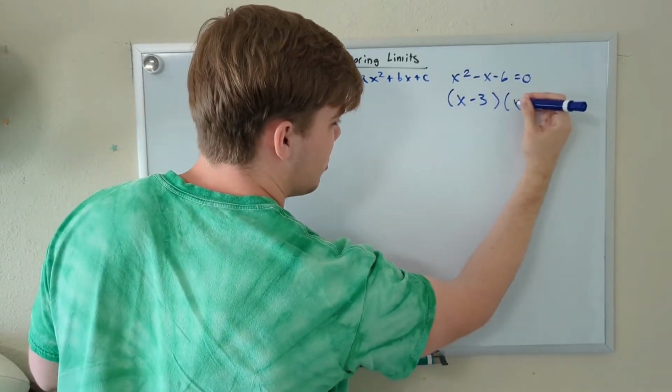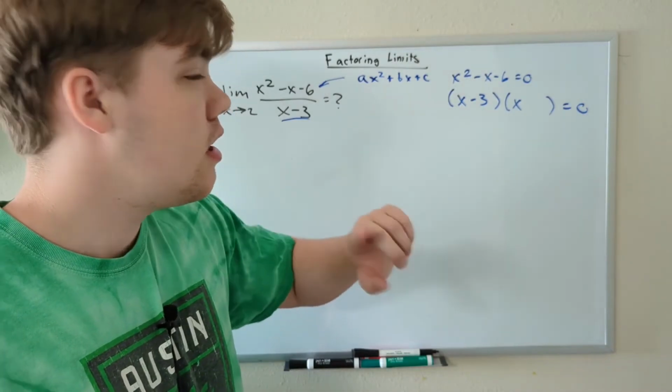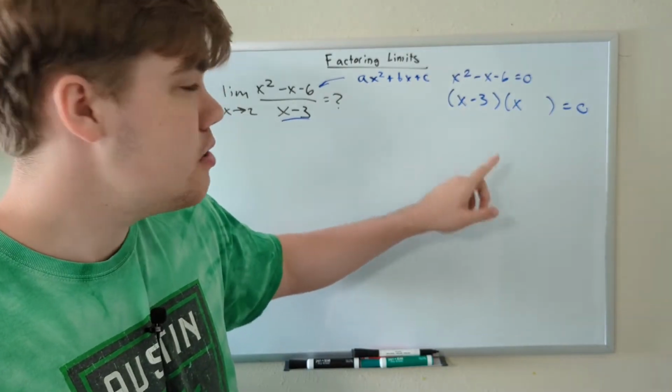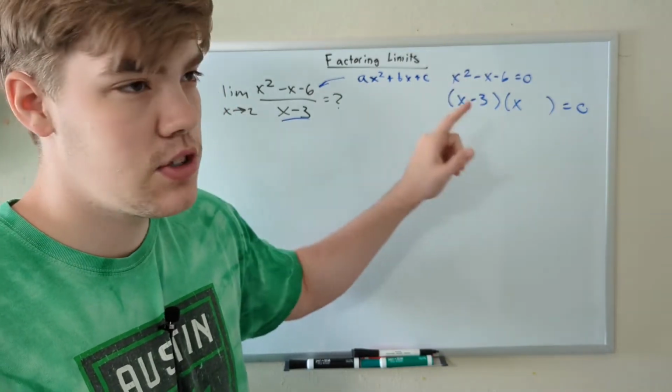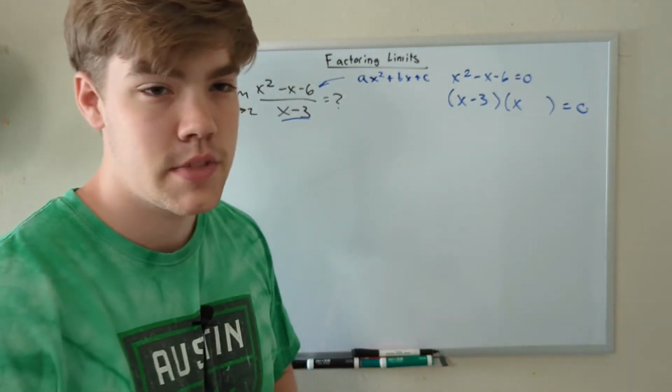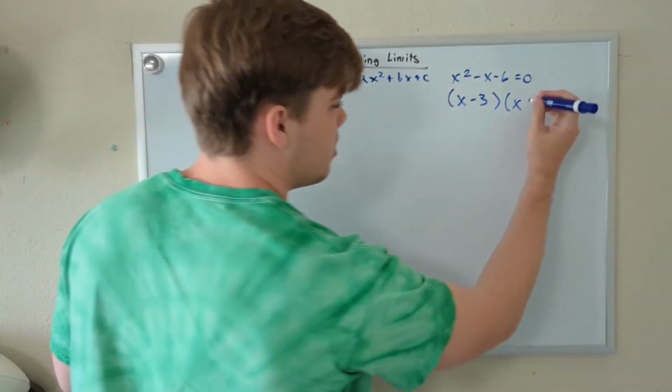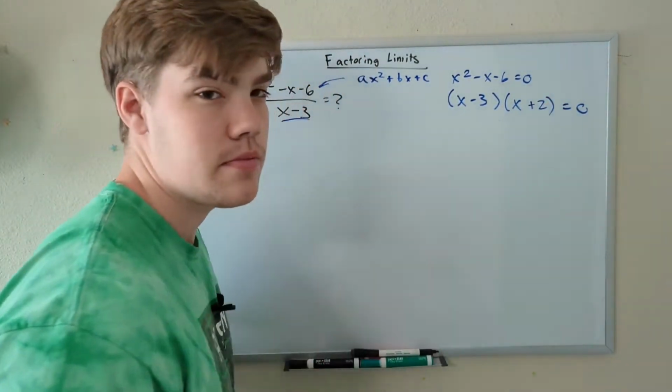So what would our other factor be? What other number, along with -3, could be used to add up to equal -1 and multiply to be -6? If you said positive 2, you are correct.